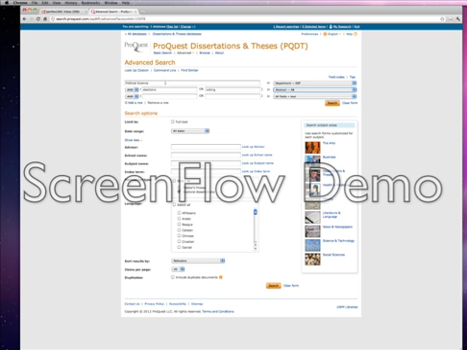Now we're going to search for political science dissertations that have elections and voting mentioned in the abstracts. I'm just going to limit this to the last 5 years. Nothing against the previous decades of research, but I don't want to get a terribly long list here. I click search and we'll see what we get.